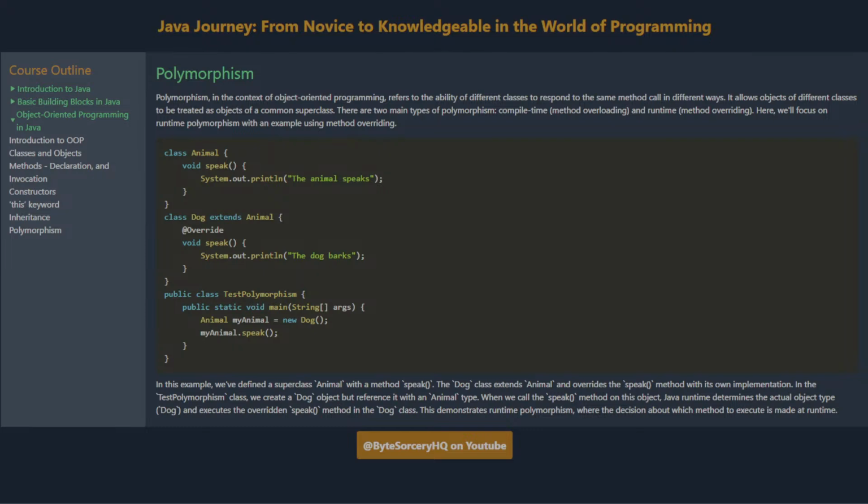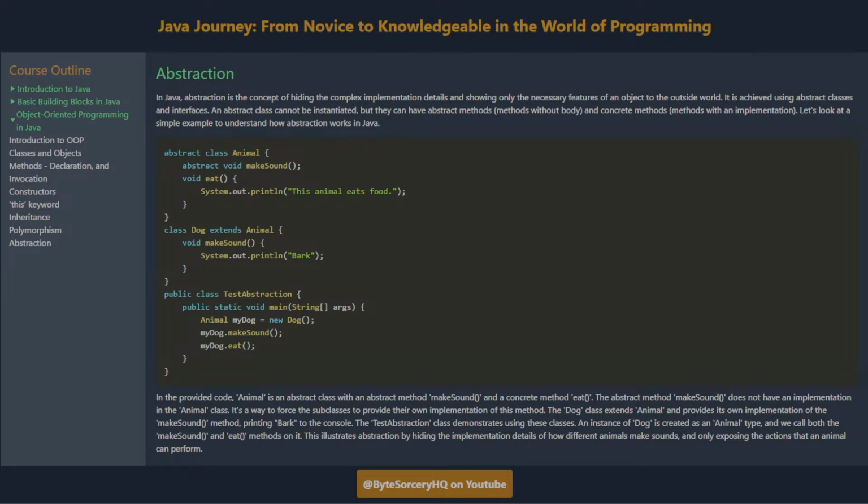In this example, we've defined a superclass Animal with a method speak. The Dog class extends Animal and overrides the speak method with its own implementation. In the TestPolymorphism class, we create a Dog object, but reference it with an Animal type. When we call the speak method on this object, Java runtime determines the actual object type, Dog, and executes the overridden speak method in the Dog class. This demonstrates runtime polymorphism, where the decision about which method to execute is made at runtime.